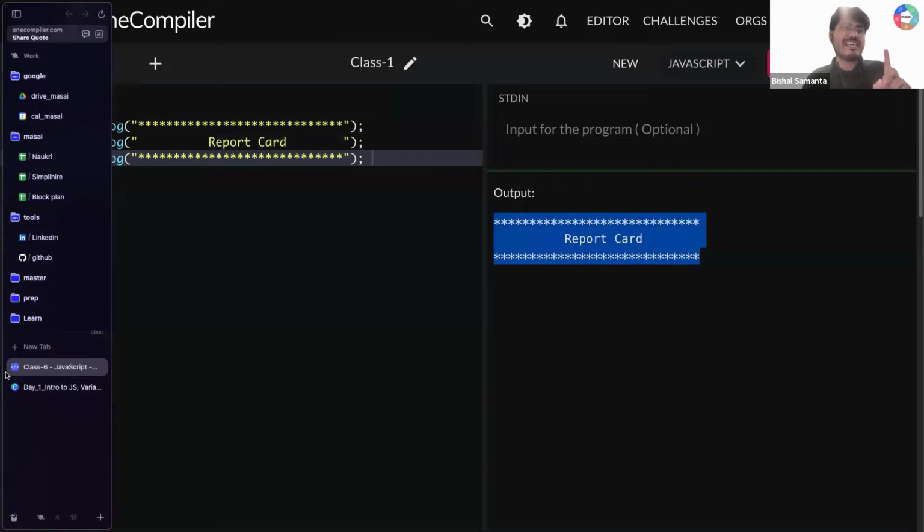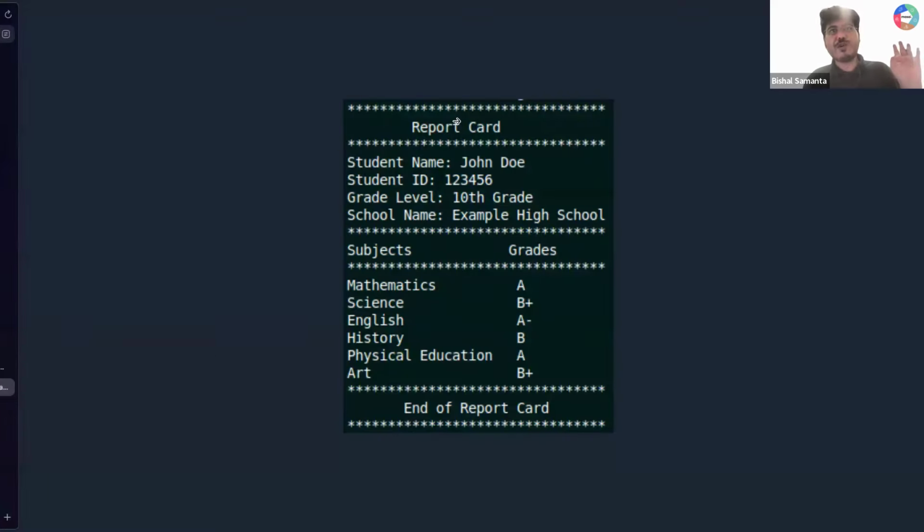Now tell me guys, can you do this? Can you create this and surprise your friend that, hey, in the first 15 minutes, see what I have learned. And now think, can you create some pattern, some design using stars, like on WhatsApp, which many of you are seeing? The idea is to take it from there and try to print something cool. I need all of your response that you can do this, type 1. Understood? So this is, let's say, console.log mathematics, then some space, then A, then some space.